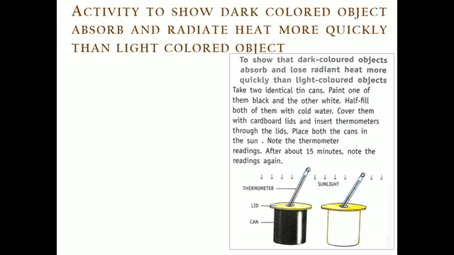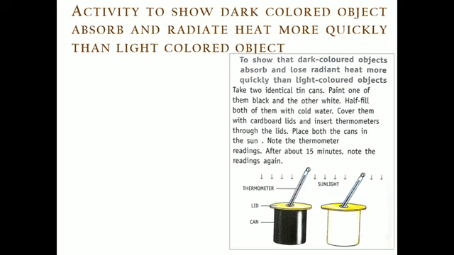For this activity, you can have two cans, one dark color can and one light color can. A thermometer is placed into each through the lid, and we keep these two cans in the sunlight for, let's suppose, 15 minutes.